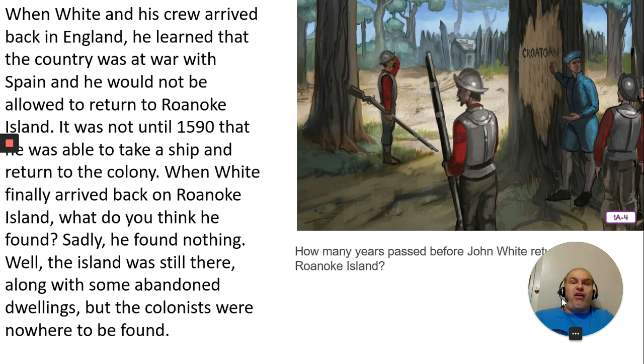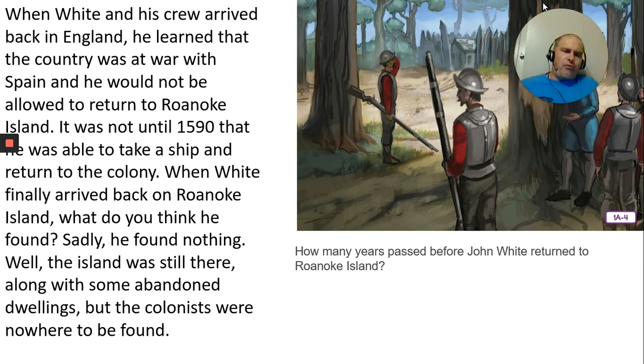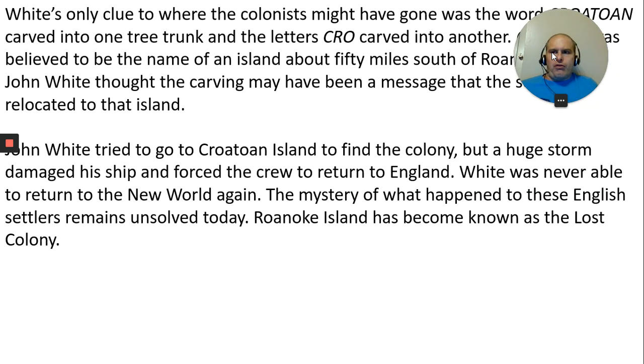Sadly, he found nothing. Well, the island was still there, along with some abandoned dwellings, but the colonists were nowhere to be found. So how long did John White take to return to the island? How many years? 3 years. It's a long time for a lot of stuff to happen.